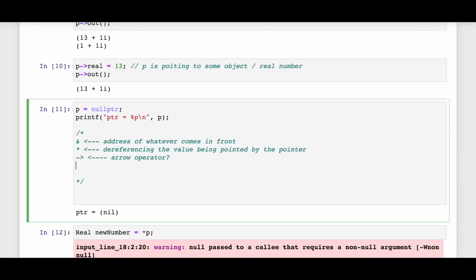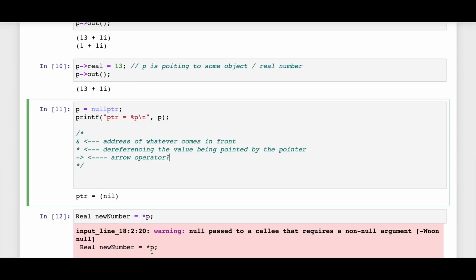So yeah, that's pretty much about it. This is what pointers is all about, and I hope this video acts as a really informative session for you.